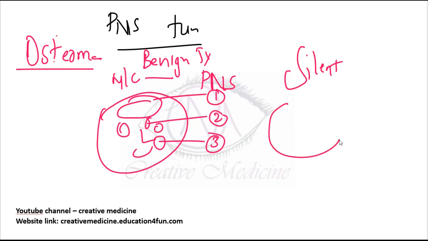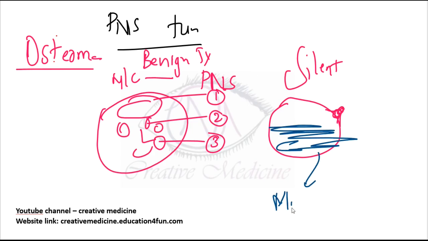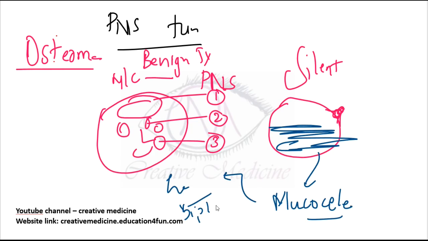But if this is the paranasal sinus and this is the ostium, and the ostium of the paranasal sinus is blocked, then all the fluids will secrete in the paranasal sinus, causing mucocele, because the drainage of the paranasal sinus is blocked, and this mucocele will result in headache and diplopia in the patient.